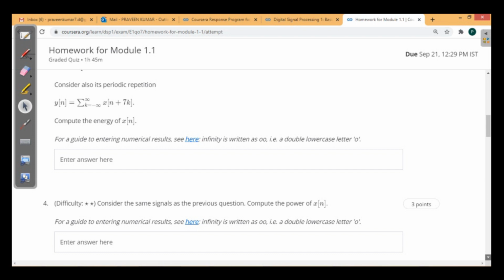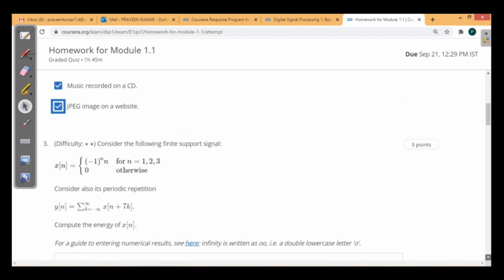Now see the third question. Consider the following finite support signal: x of n is equal to (-1) to the power n times n for n is equal to 1 to 3, and it is 0 otherwise. Consider also its periodic signal y of n. Compute the energy of x of n.